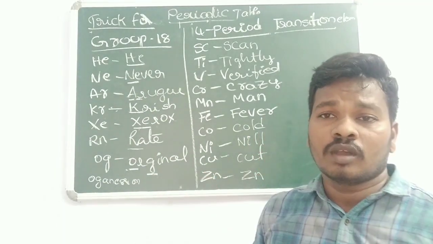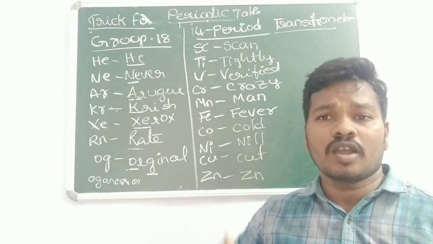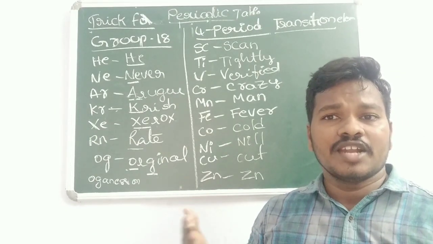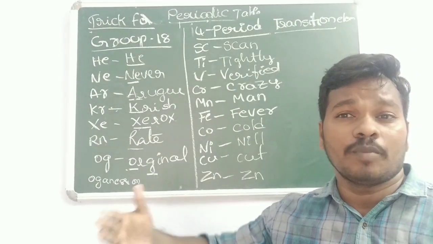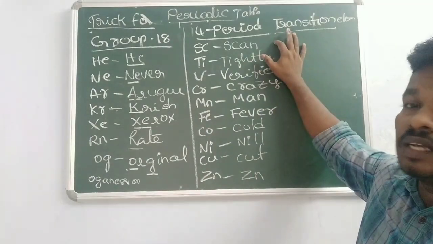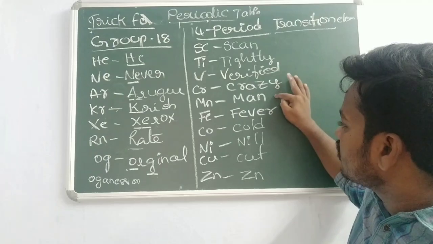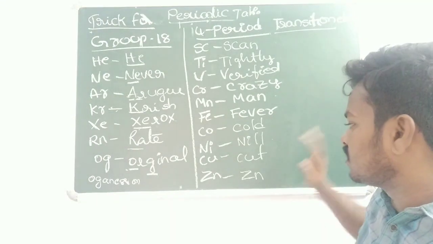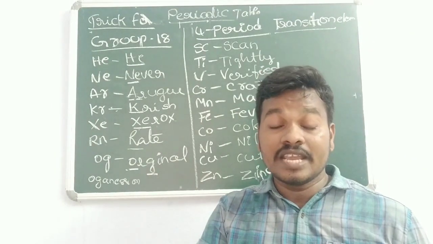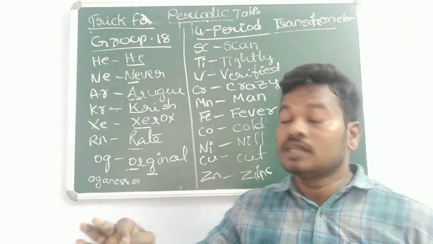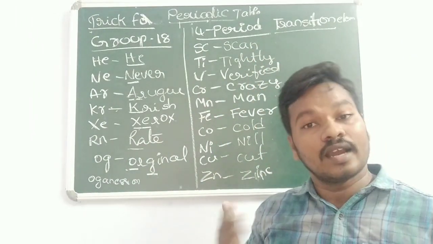So if you see the period 4, 3d series, d block elements, transition elements, you can see scandium, titanium, vanadium, chromium, manganese, iron, cobalt, nickel, copper, zinc. How to remember? Just remember this sentence: Scan tightly, verified, crazy man, fever, cold, nil, cut zinc.